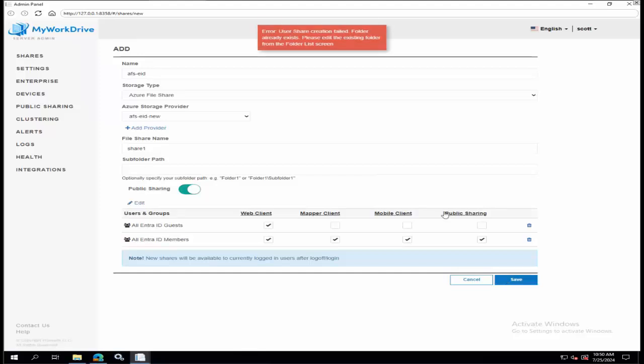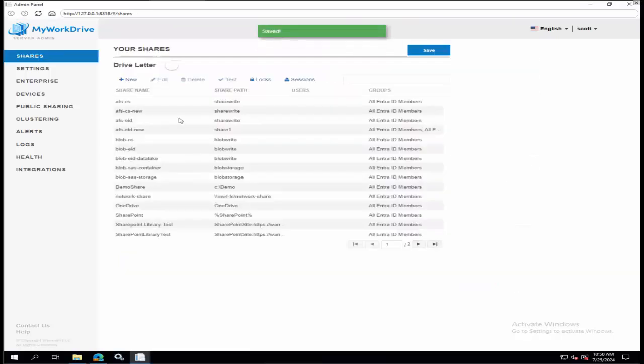Oh, and I already had one called AFS-EID, so it shows you that you can't create duplicates. Our validation is working in there. And that's all there is to adding an Azure file share, even with Entra ID, so not too hard.